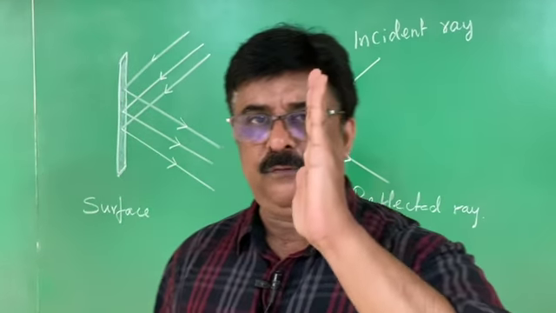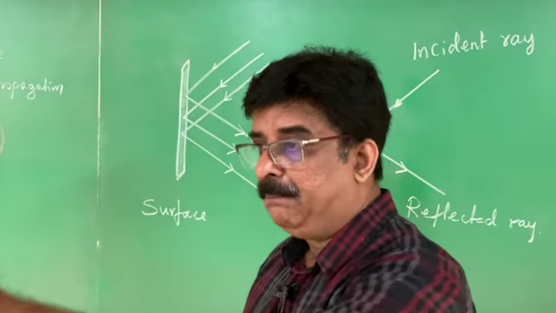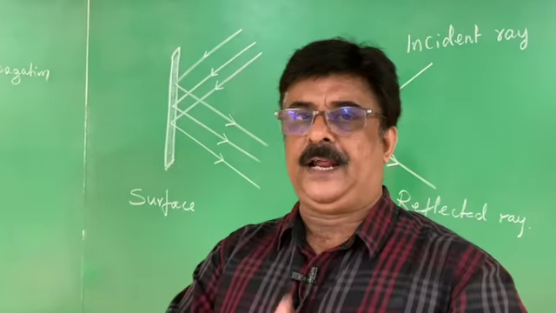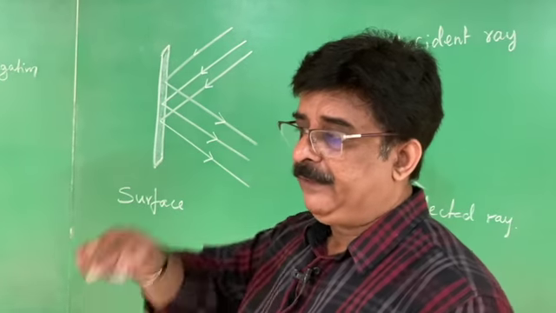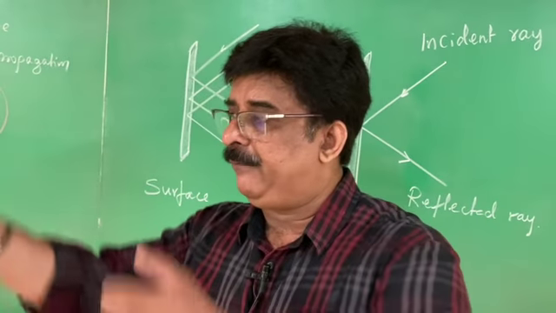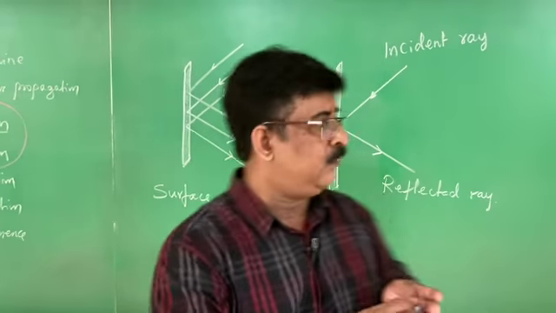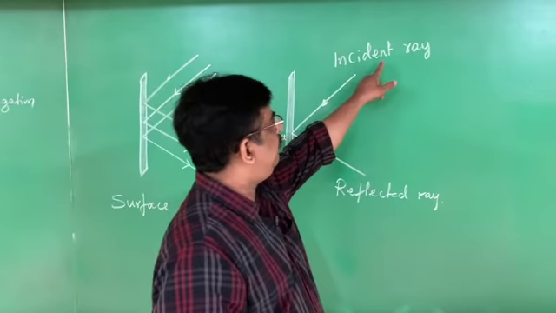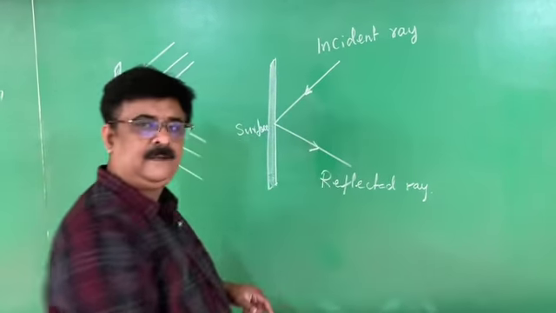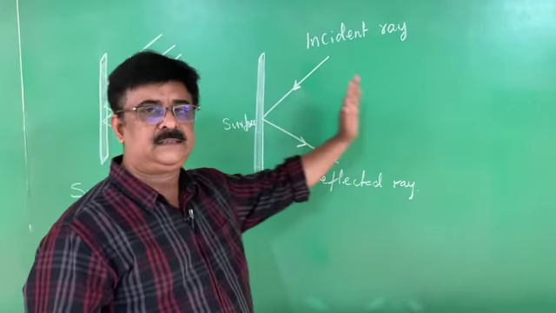When a ray of light falls on a surface, the light ray bounces back. This property is called reflection of light. The ray which falls on the surface is the incident ray, and the ray which bounces back is the reflected ray. The incident ray always has its arrow towards the surface, and the reflected ray always moves away from the surface.